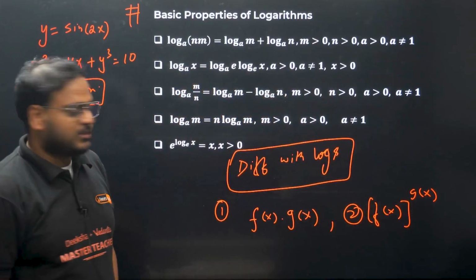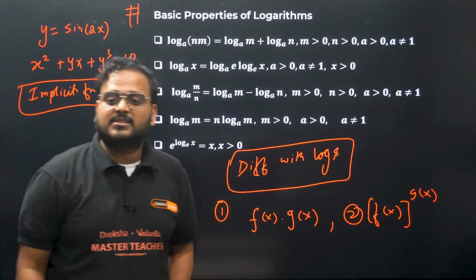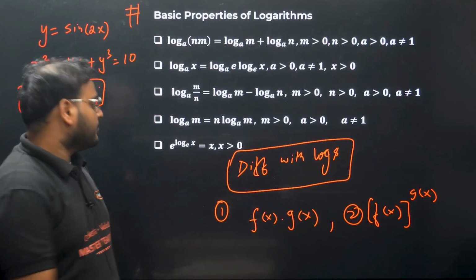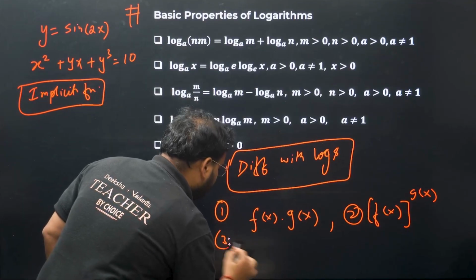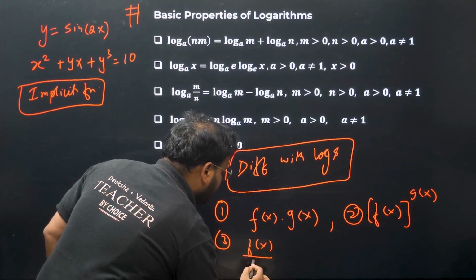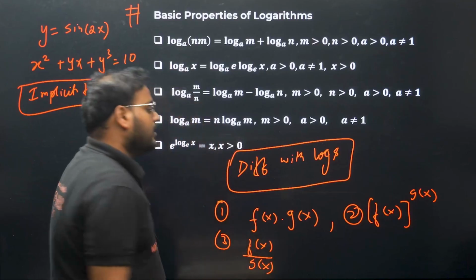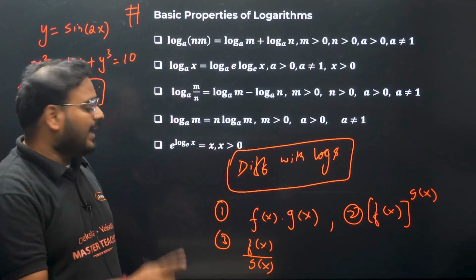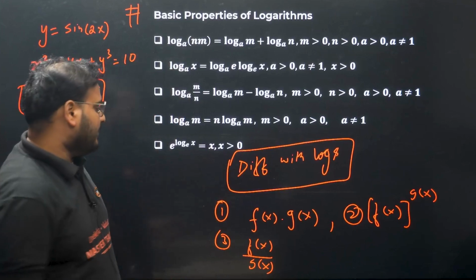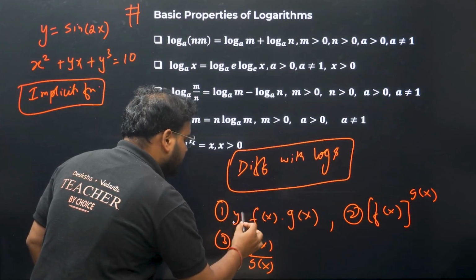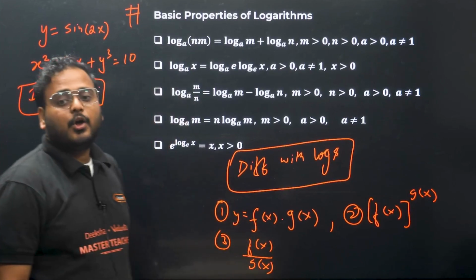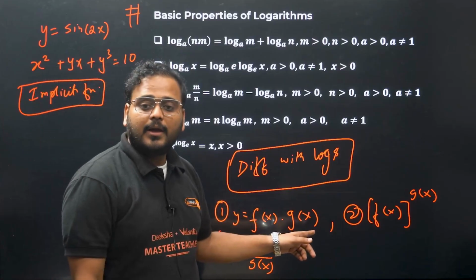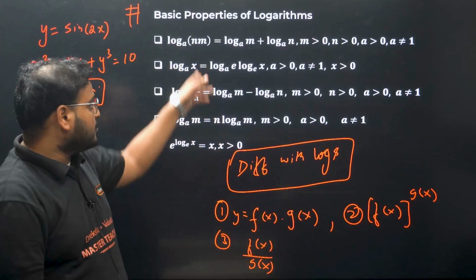Sometimes they can also give you a quotient form, f(x) by g(x). Whenever you have these types of forms, you have to apply log on both sides. So y equals f(x) into g(x), you apply log on both sides and then solve using the properties of log first.